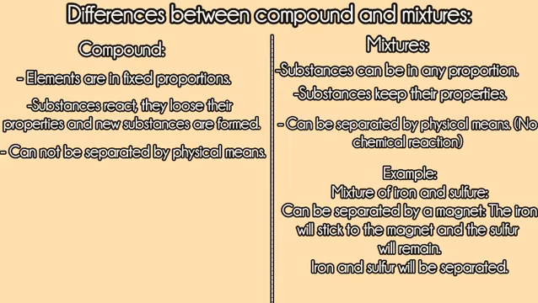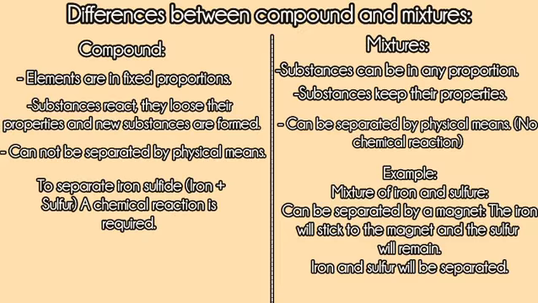Using a magnet you can separate them. The iron, which is magnetic, sticks to the magnet and the sulfur doesn't. This way we can simply separate an iron and sulfur mixture. But this isn't the same for compounds. For iron sulfide, if we need iron and sulfur from it, we require a chemical reaction.